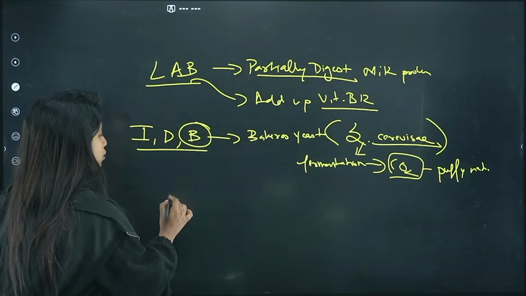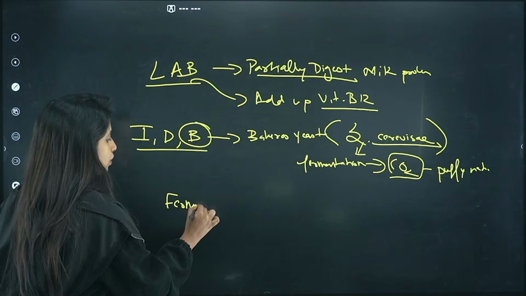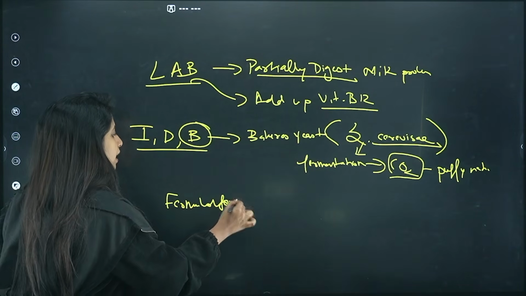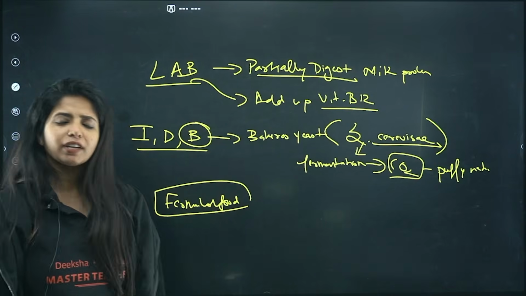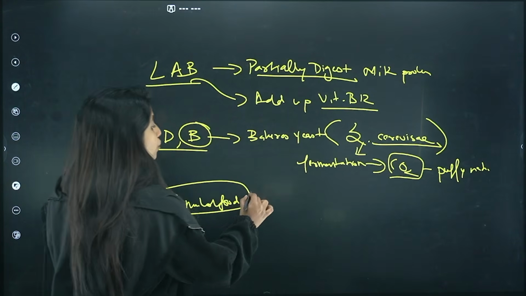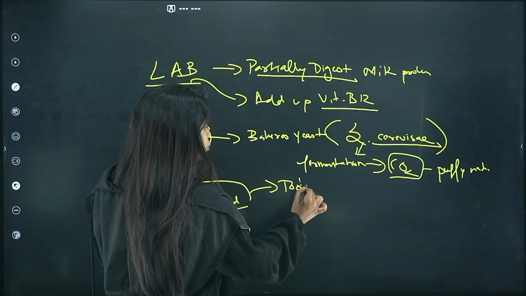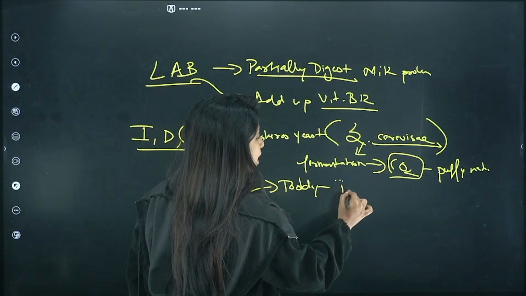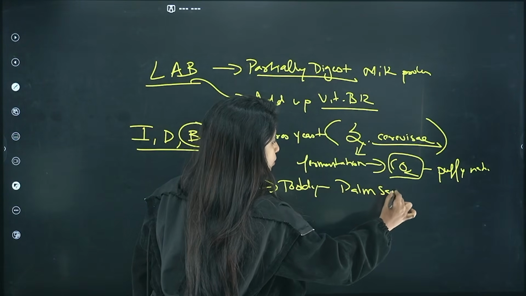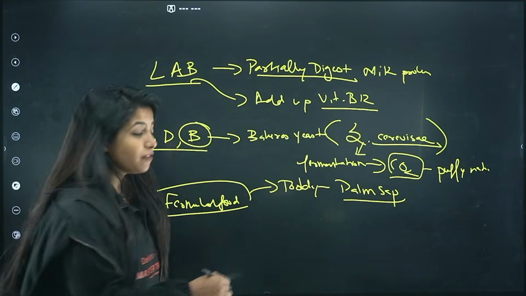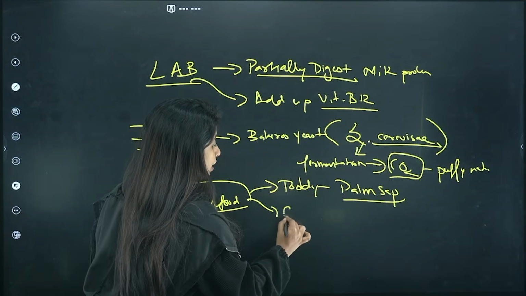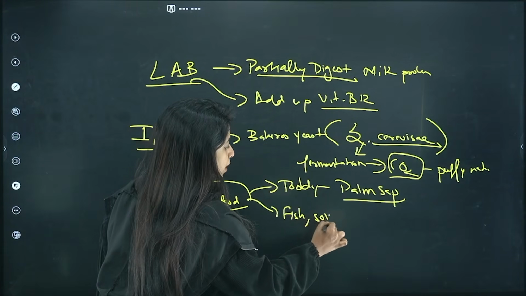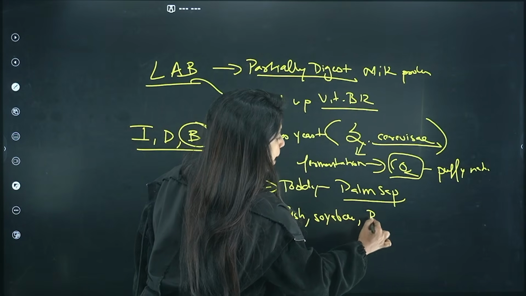Now apart from that, you also use fermented food, and for that again you can use any organism. The name of the organism is not being mentioned over here, but what do you ferment? You can produce toddy. For toddy production, what do you need? You need organisms, but apart from that you also need palm sap, the sap of the palm tree. Apart from that, you have some fermented foods such as fish and also soybean. And apart from that, bamboo shoots.